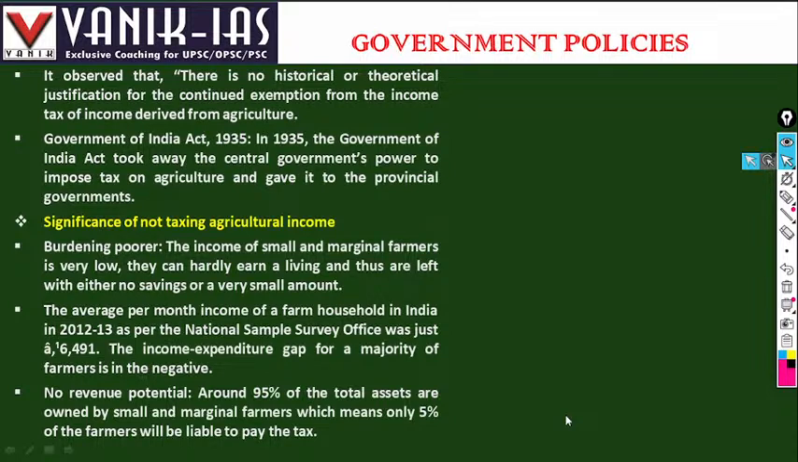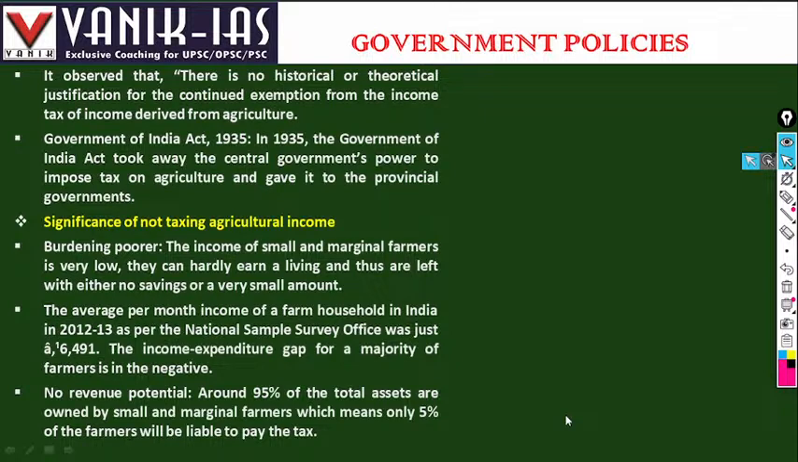So, Government of India Act 1935. In 1935, the central government's power to tax agriculture was taken away and given to the provincial government. The income of small and marginal farmers is very low in India. They can hardly earn a living and are left with a very small amount of saving. So imposing a tax on them will be a further burden.